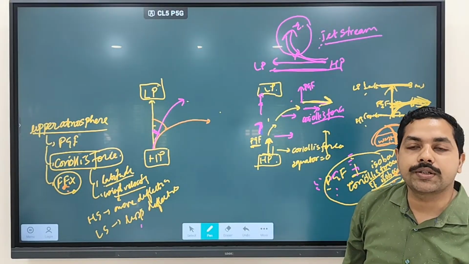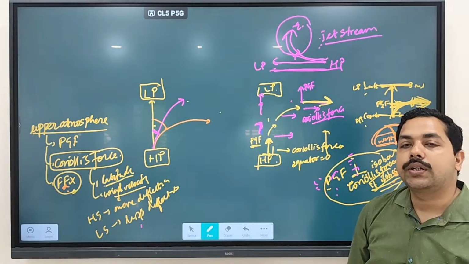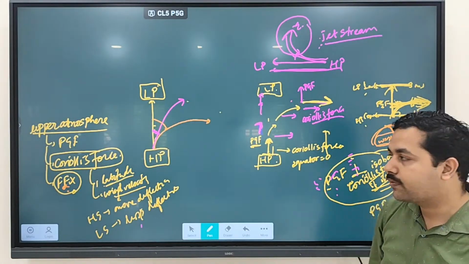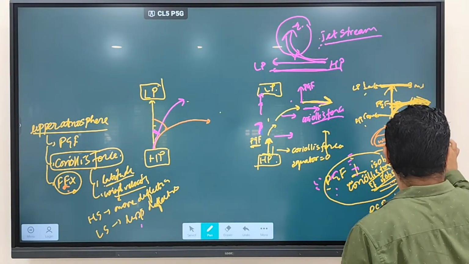And this type of wind is called what? This type of wind is called a jet stream. Fine.